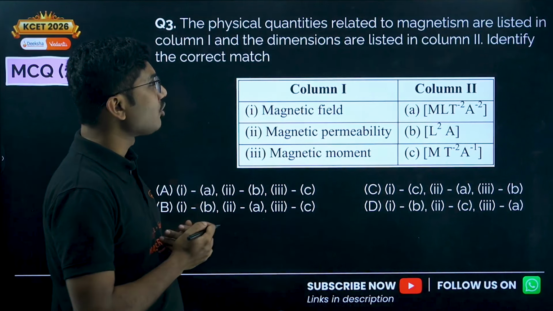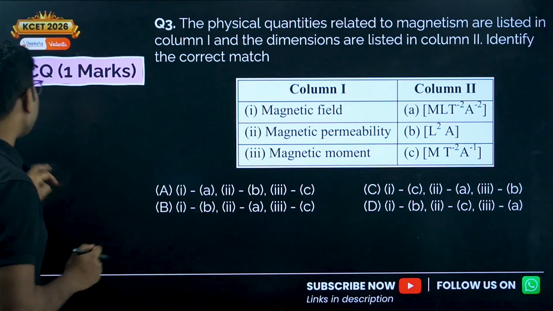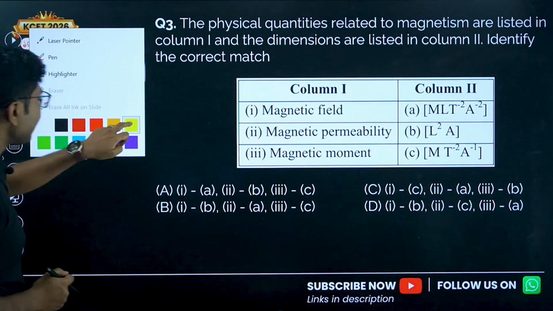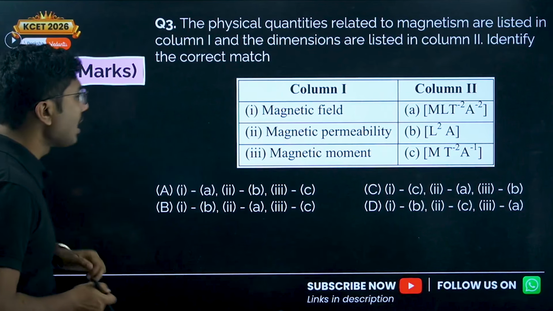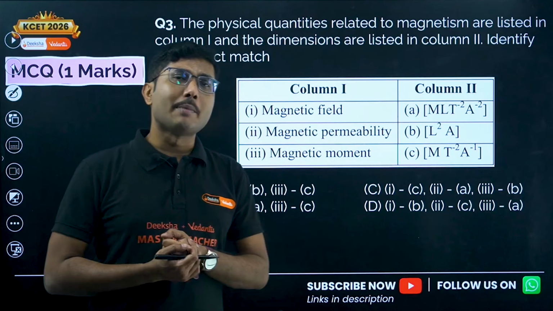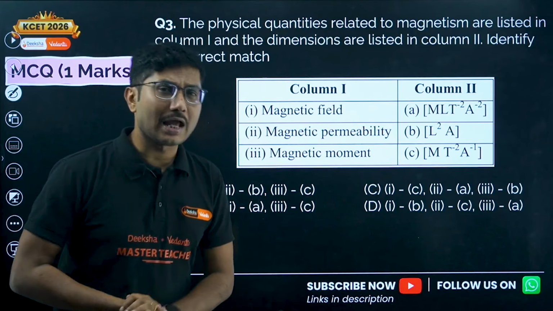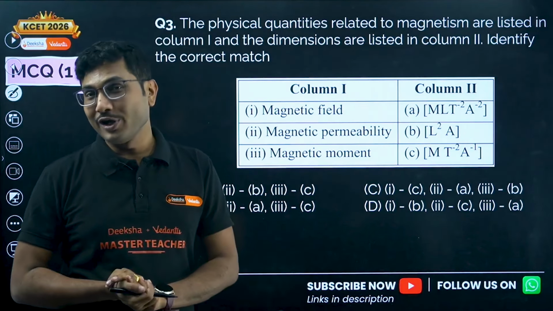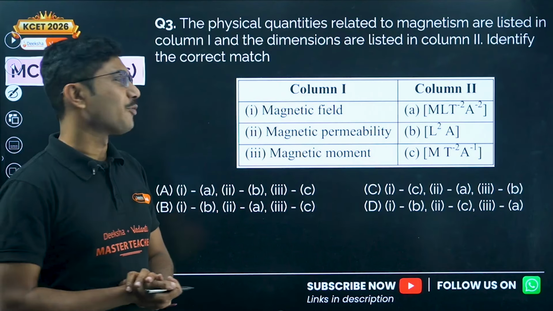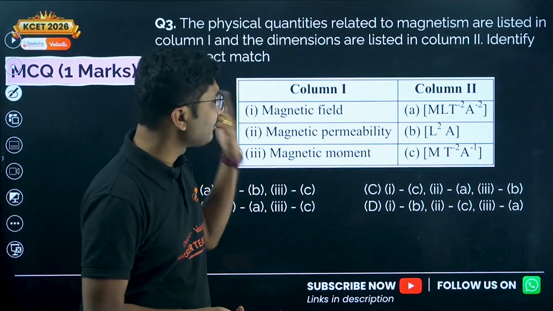Okay, now next, the physical quantities related to magnetism are listed in column 1 and dimensions are listed in column 2. Identify the correct match. Now sir, this is a very difficult question. I don't have any idea about dimension. So what to do in that case? You have to remember some of the few easier dimensions and hope that only one option is given from that option.